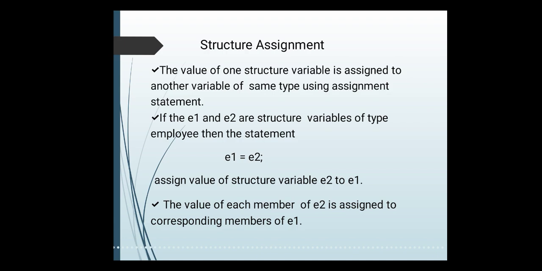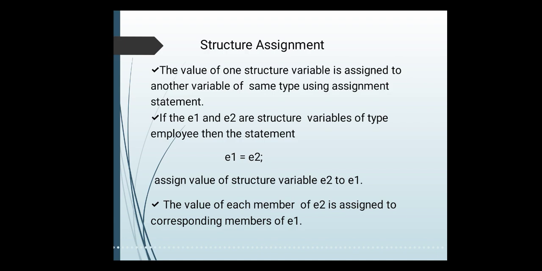What do you mean by this statement? Look here. You have two structure variables, E1 and E2. These two structure variables have 6 data members associated with them, like E1 dot employee ID, E1 dot employee name, E1 dot address, E1 dot salary, E1 dot age. Similarly, E2 has 6 data members: E2 dot employee ID, E2 dot name, E2 dot address, E2 dot age. Now, I have initialized E2's values with some data, and I want to use those values to initialize all the members of the E1 variable.